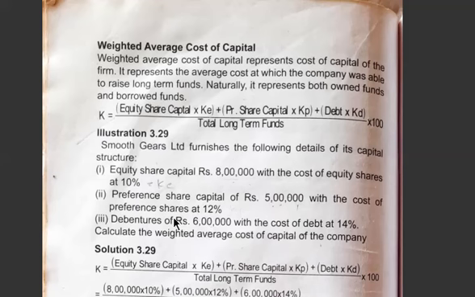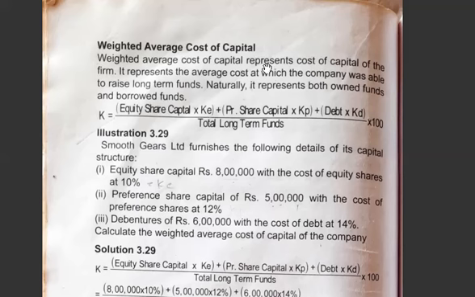So the problem is: Smooth Gates Limited furnishes the following details of its capital structure. First one, equity share capital rupees 8 lakh with a cost of equity shares 10%. So KE is 10% and total capital is 8 lakh. Preference share capital 5 lakh with a cost of 12%. Debenture 6 lakh with a cost of 14%. Calculate the weighted average cost of capital.